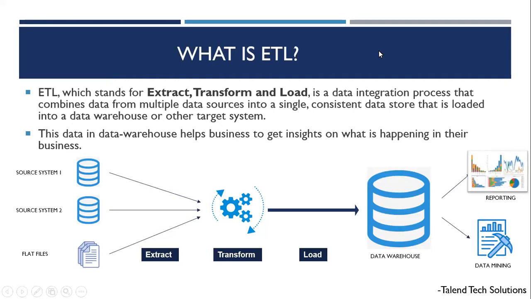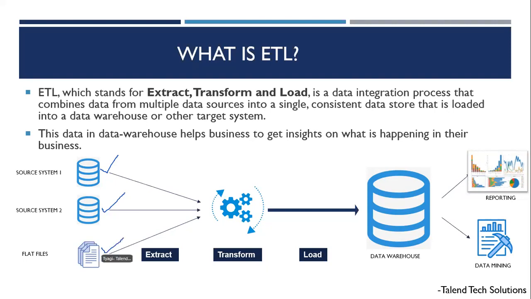Now let's understand exactly what ETL is with this architecture diagram. As I gave you the example, there is one shop in some location, and that location's data is this. It has a database. Then there is a shop in another location, so that is this database. And there is a small shop somewhere, but they keep their things in files. They don't have a database.